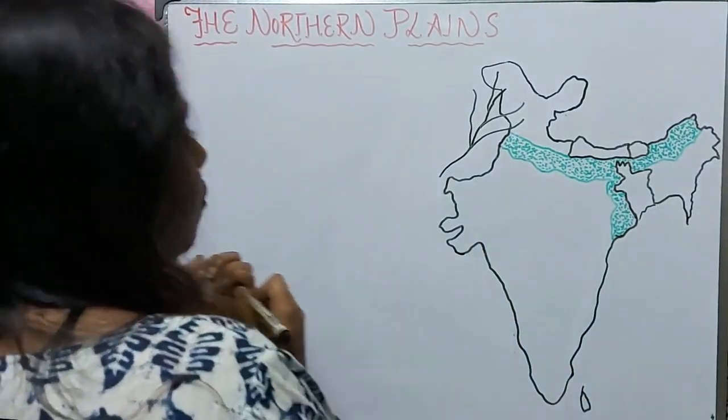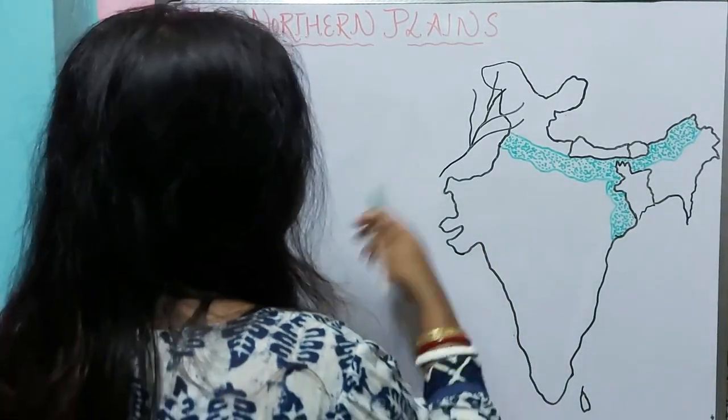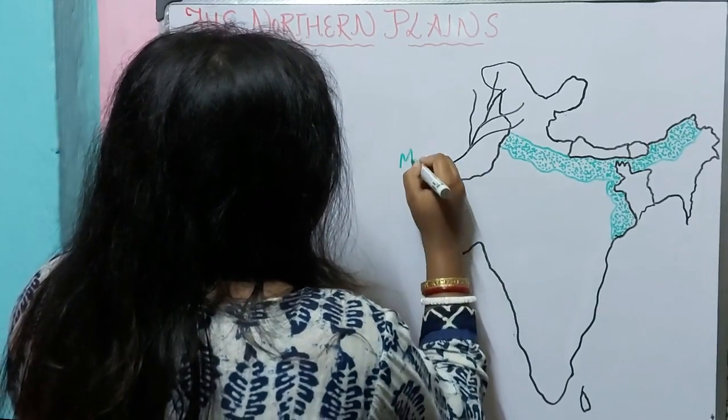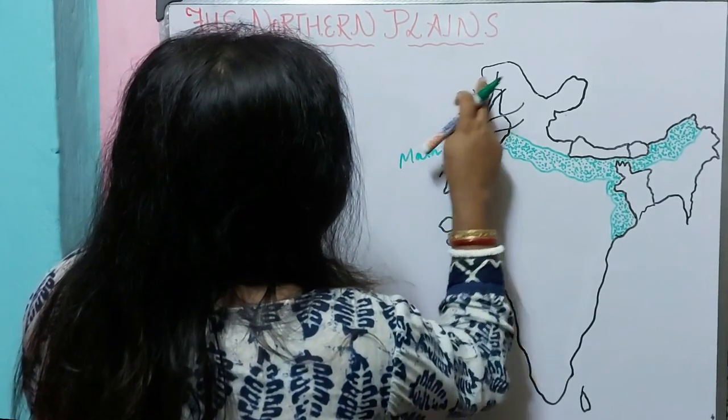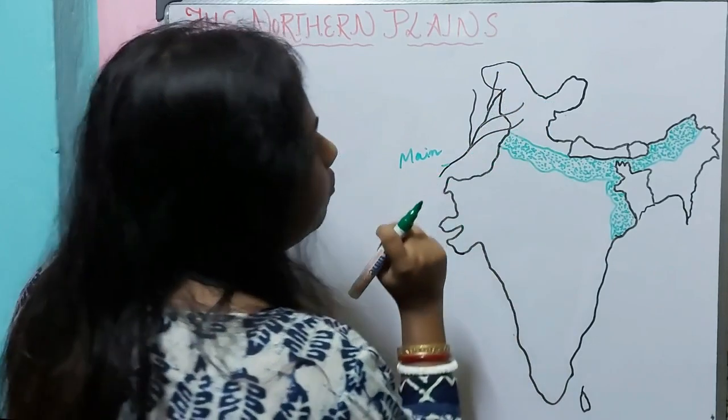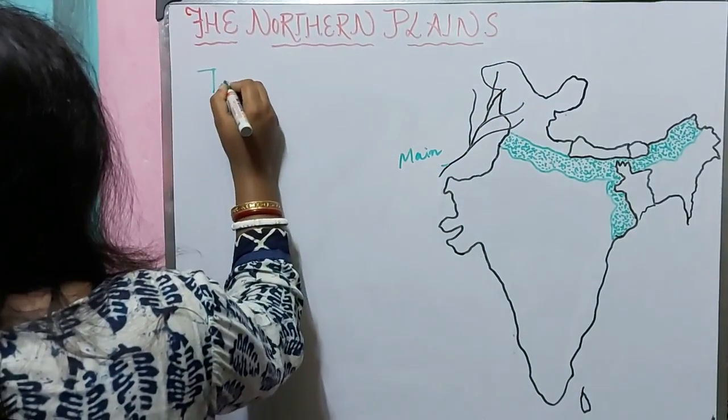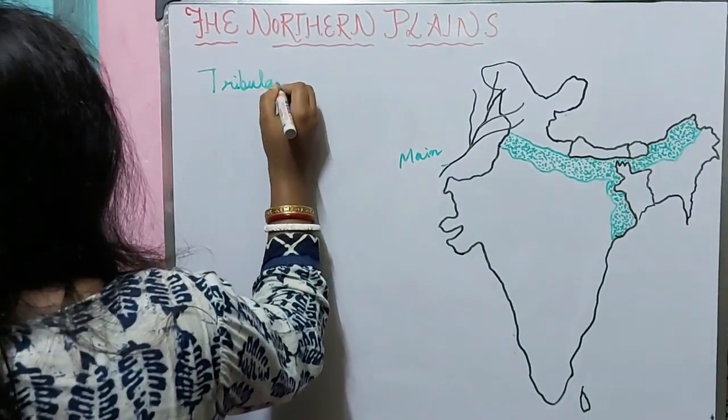So this is my main river. Now this main river is joined by smaller rivers. What do we call them? We call them tributaries.